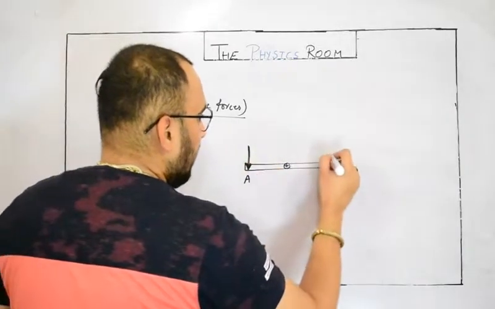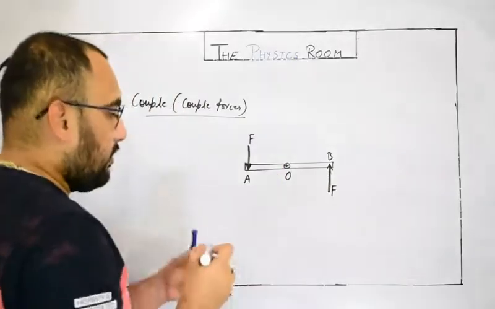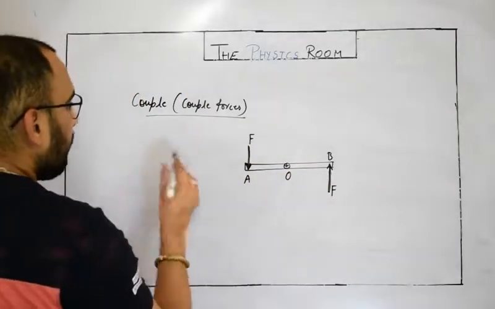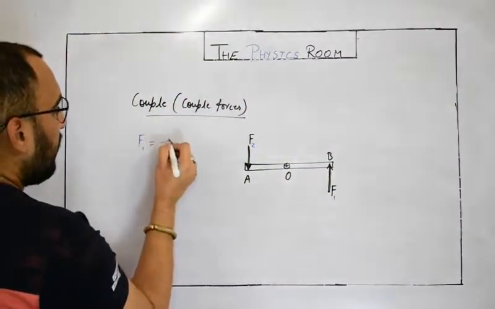If this end is A, the other end is B, and the center is O. So these two forces are equal and opposite, or if I say F1 and F2, then F1 must be equal to minus F2.